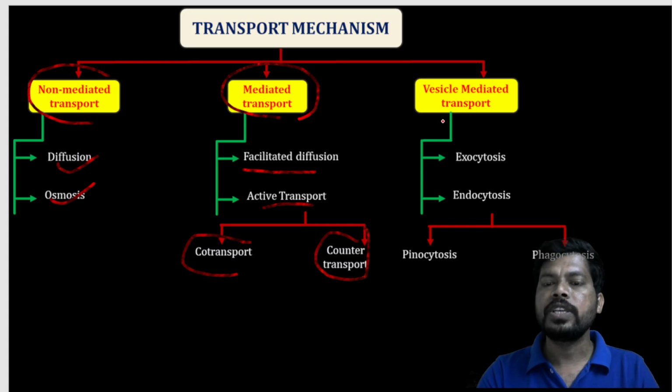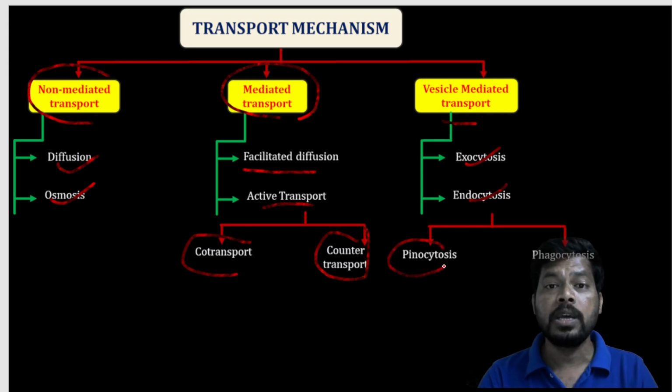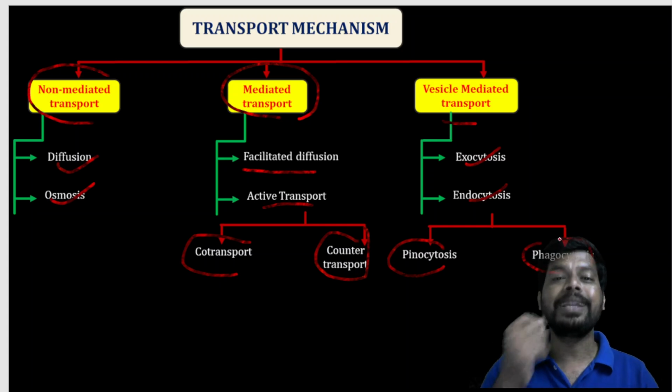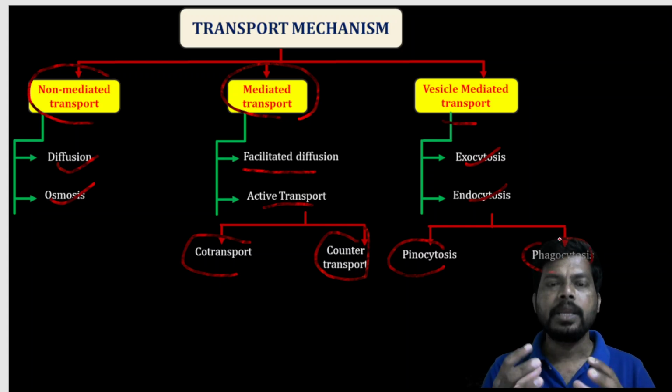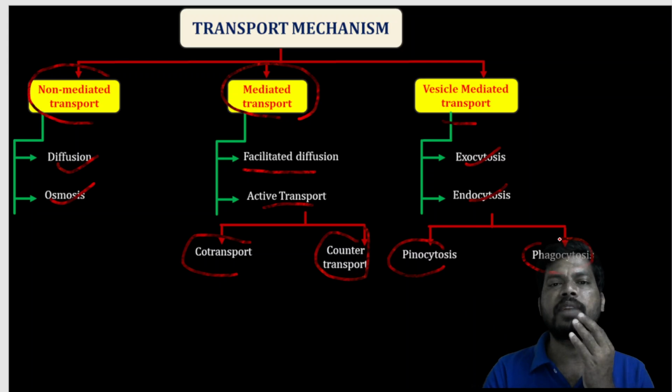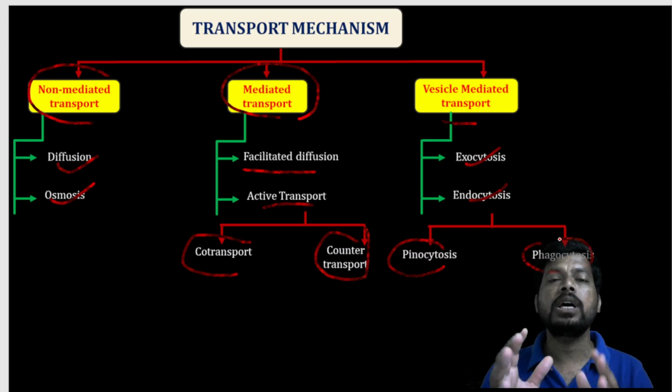Next, vesicle mediated transport. Vesicle mediated transport is again two types, exocytosis and endocytosis. Endocytosis again two types, pinocytosis, also known as cell drinking, and phagocytosis, also known as cell eating. Here the drug molecule or substance is transported in the form of a vesicle from one side of the membrane to the other side.